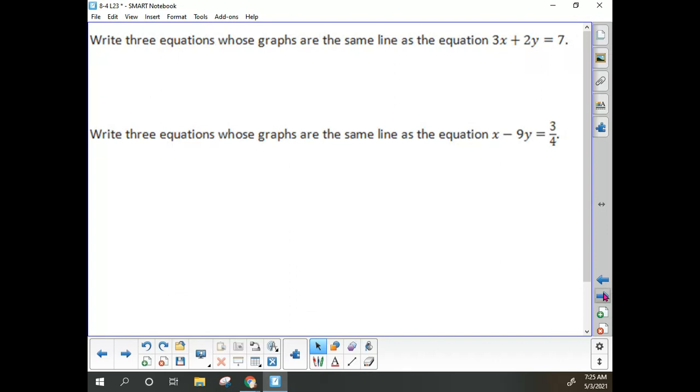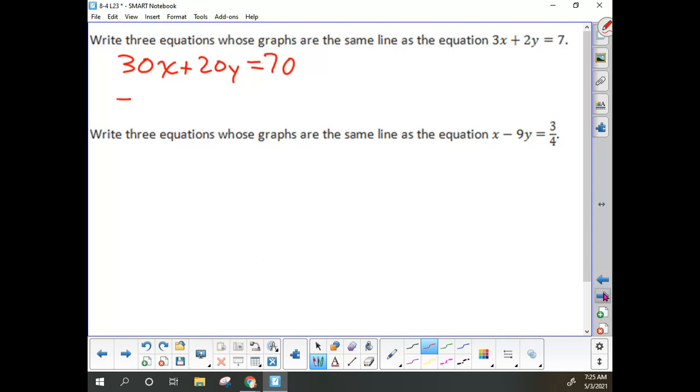We'll pick a number. 3x minus 2y plus 7. How about 30x and 20y and 70? Because then my A prime over A, B prime over B, C prime over C is going to equal 10. How about negative 3x minus 2y equals negative 7?